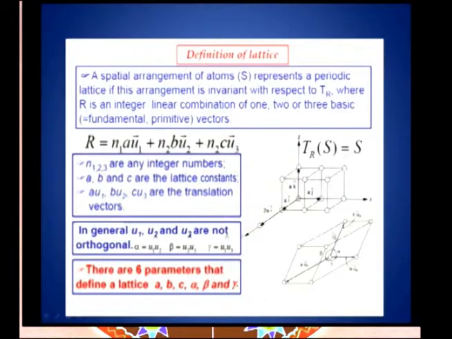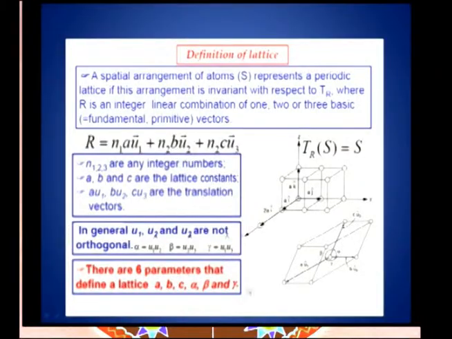But in a general case the lengths will not be equal as in the case of a brick. The angles are important, again they need not be equal. In a cubic unit cell, the lengths are all equal and the angles are also equal, and they will be equal to 90 degrees. In a general case, the unit cell will be looking like this. When it is translated, the entire solid can be obtained.